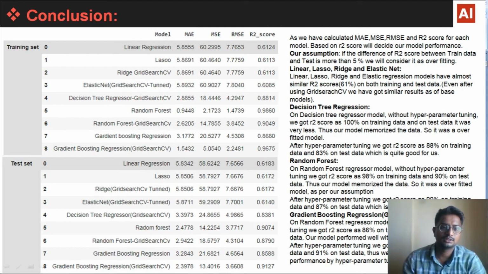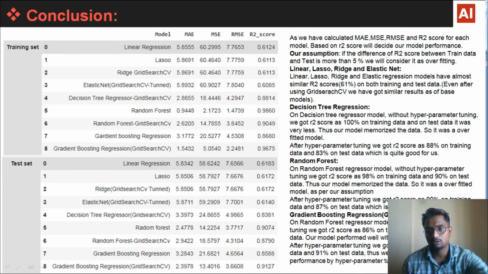Here these are the conclusions. As we saw all the R2 scores, we have calculated MAE, MSE, RMSE and R2 score for each model. Based on R2 score, we will decide our model performance. So our assumption is, if the difference of R2 score between the train data and test data is more than 5%, we will consider it as overfitting.